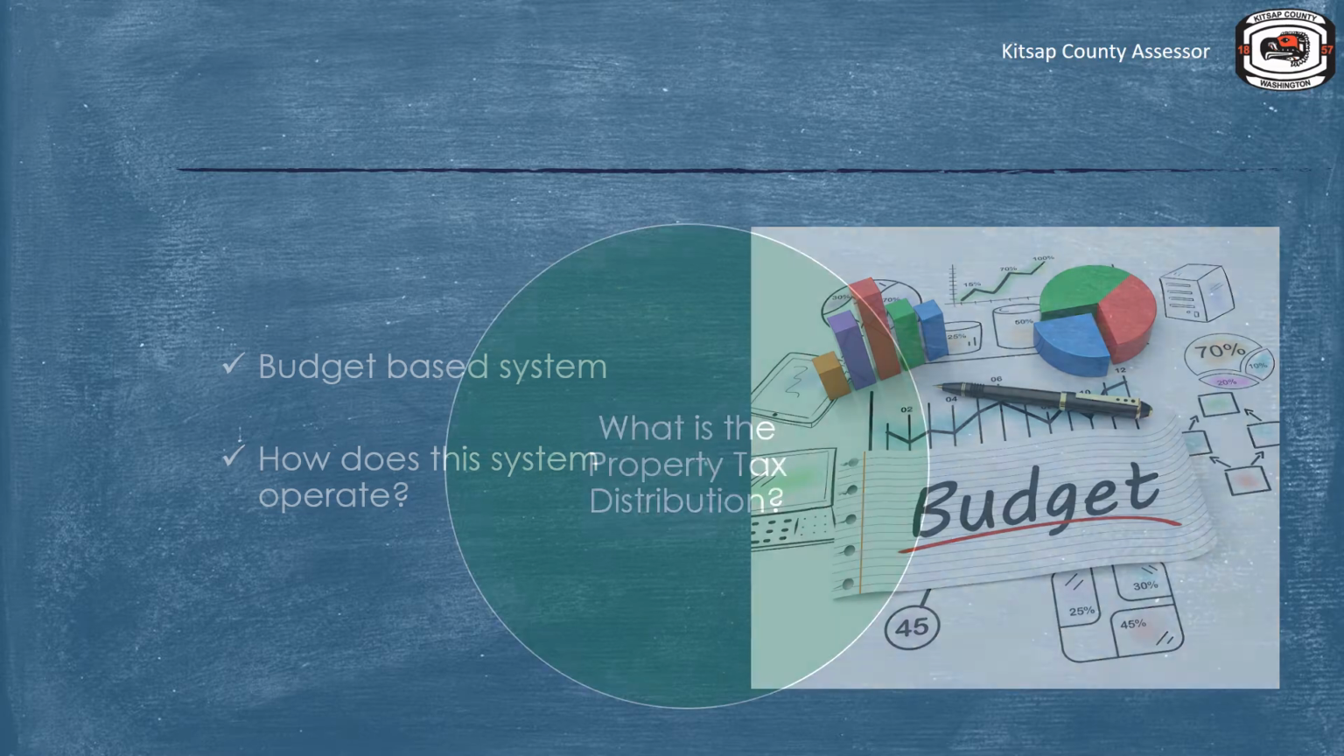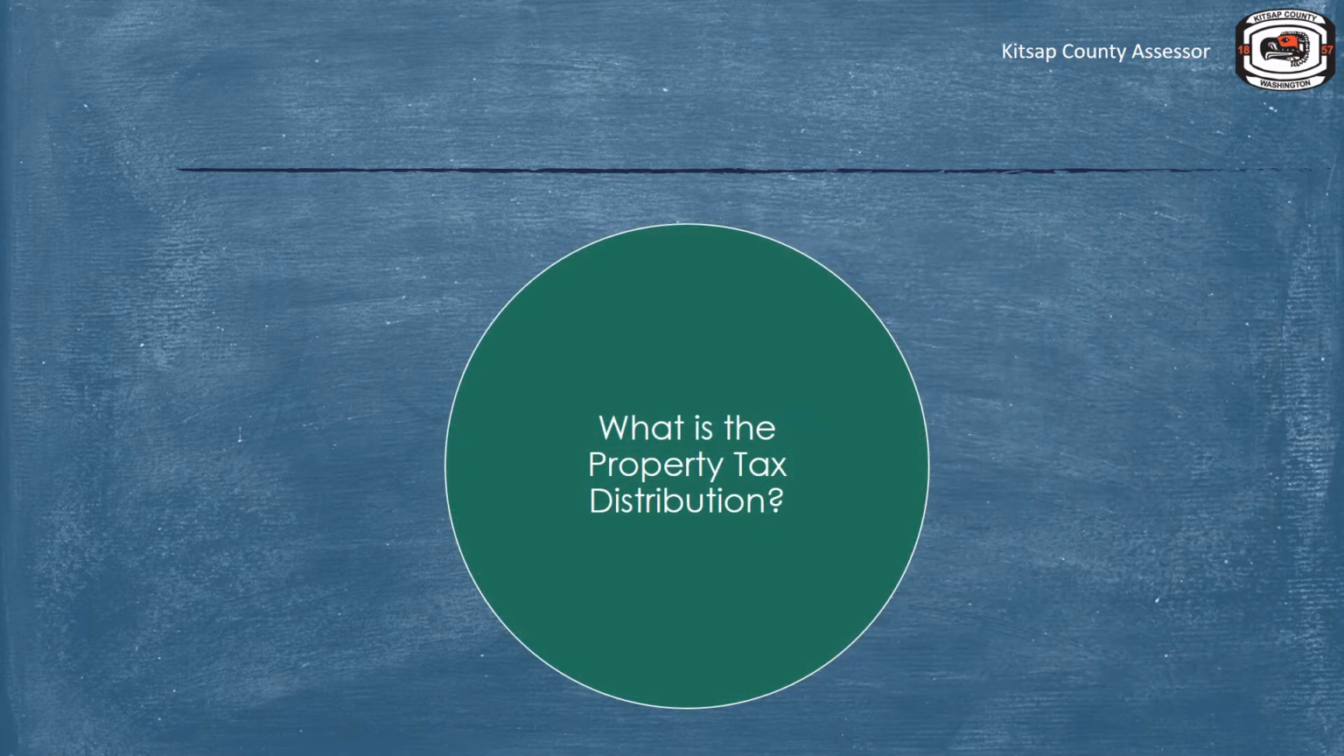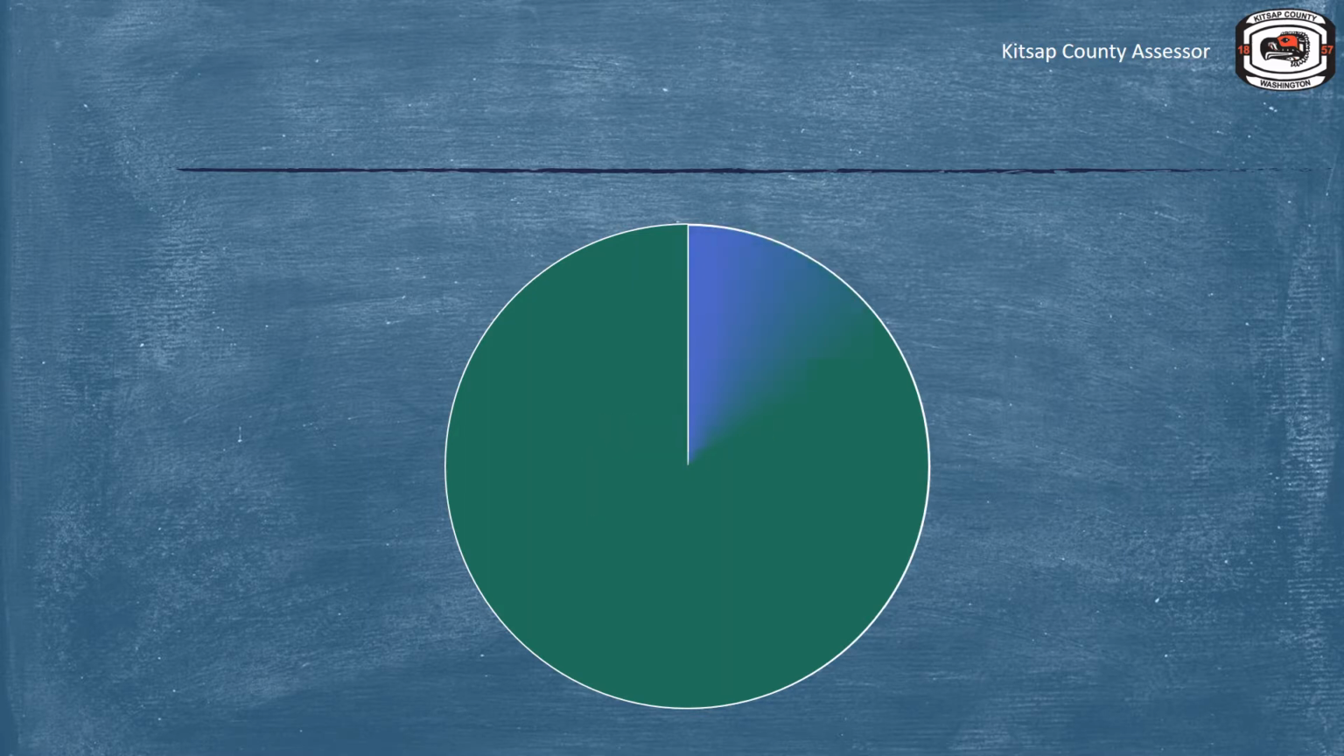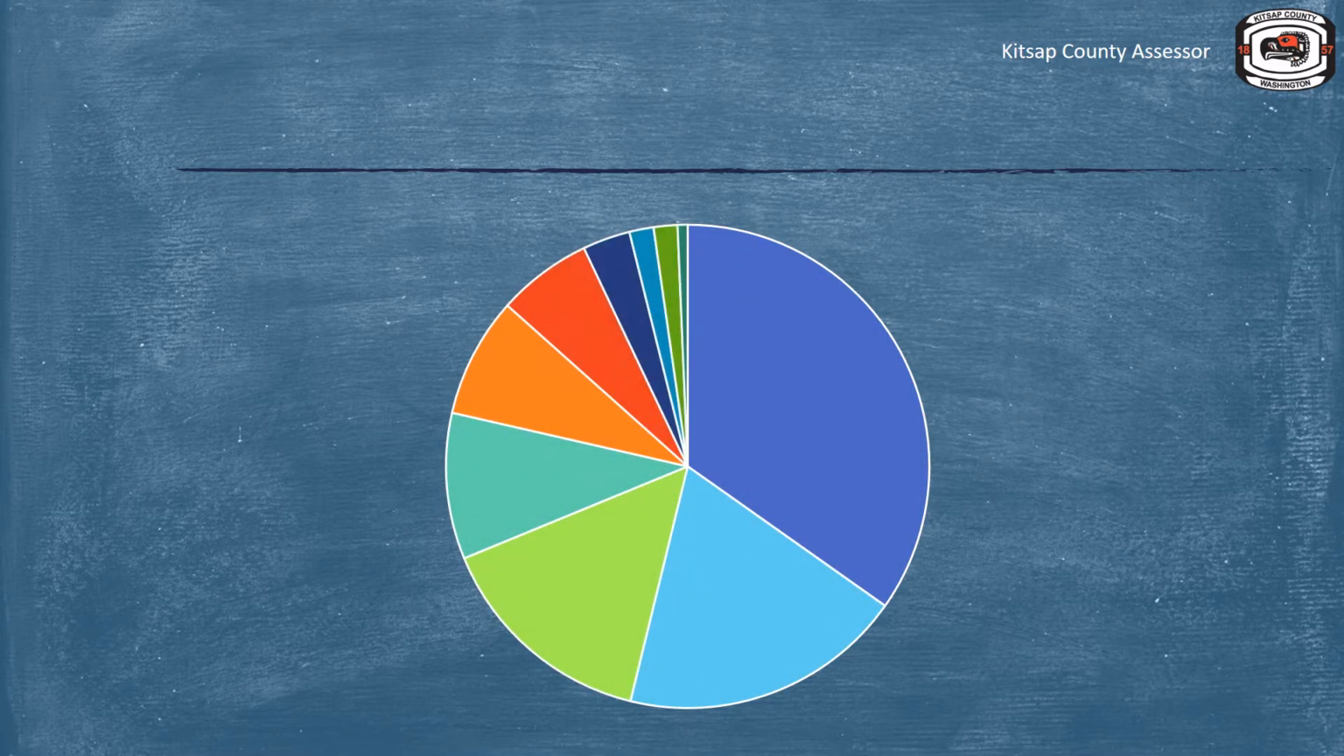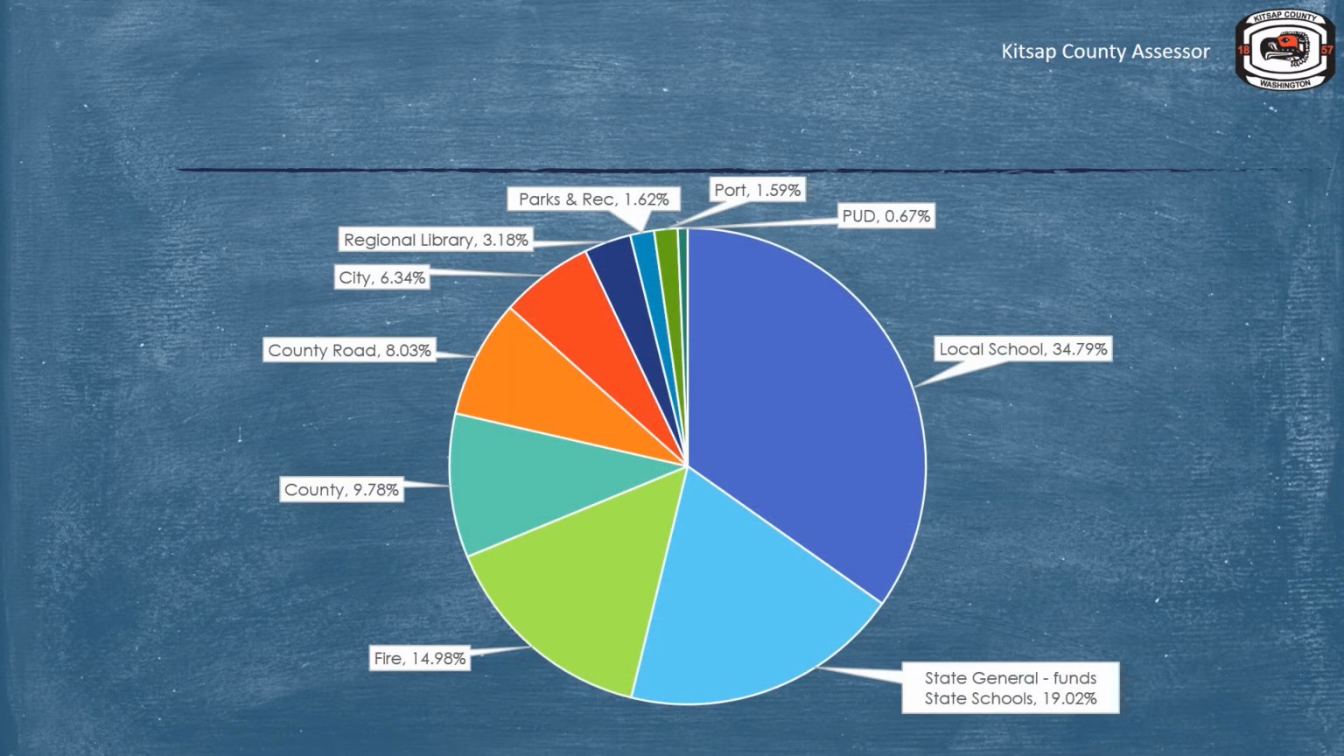If you are a property owner, your property is taxed. The value of your property can impact the amount on your tax bill to some degree. Have you ever wondered where your money goes? In this example, we can see that property taxes are used to fund state and local schools, fire department and emergency medical services, county road maintenance, and so on.